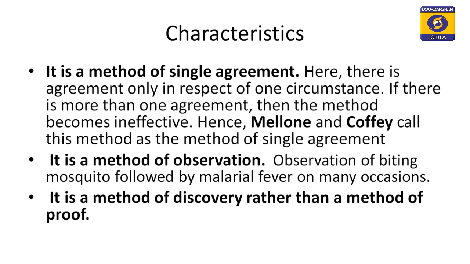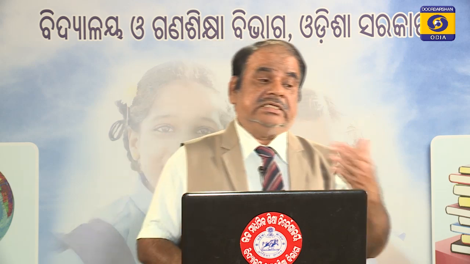And the third characteristic of this method is that it is a method of discovery rather than a method of proof. We know that by this we can discover a causal relationship. We are not proving a causal relationship. There is a difference between proving a causal relationship and discovering a causal relationship, and this method of agreement is helpful for discovering, and that is why it is said that it is a method of discovery rather than the method of proof.